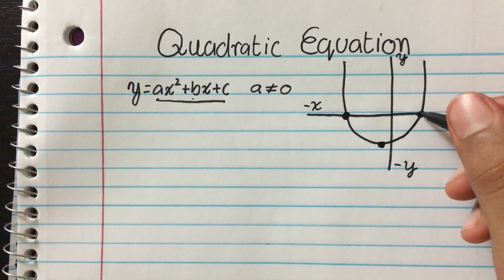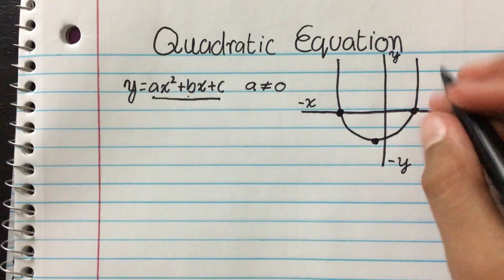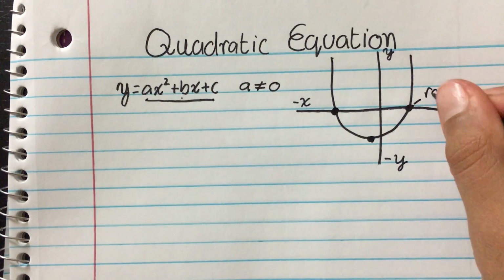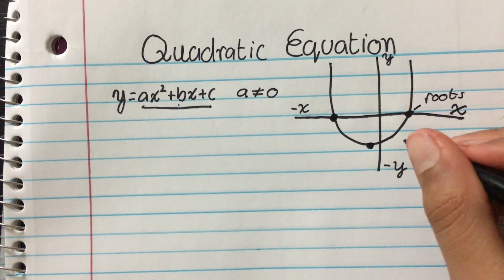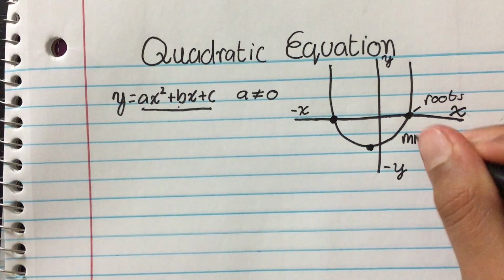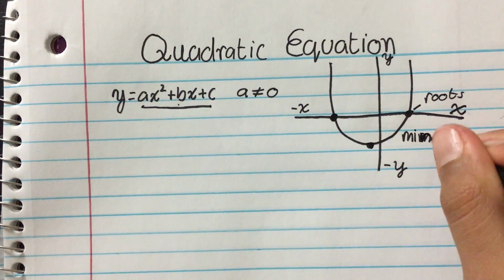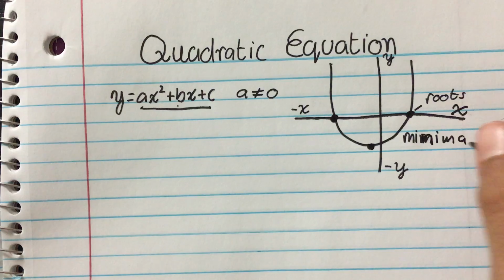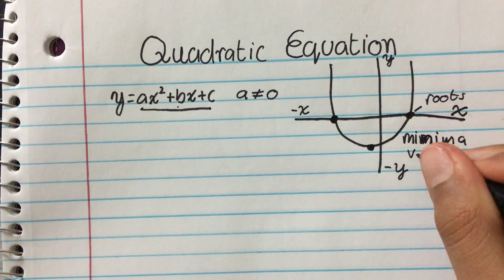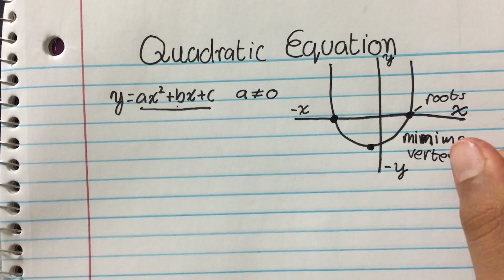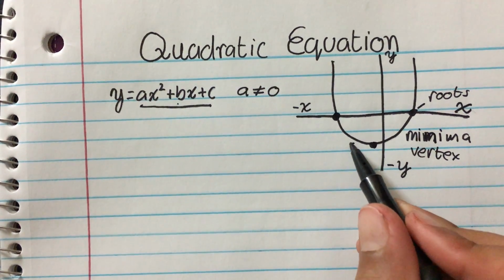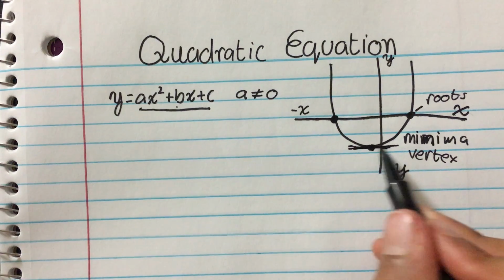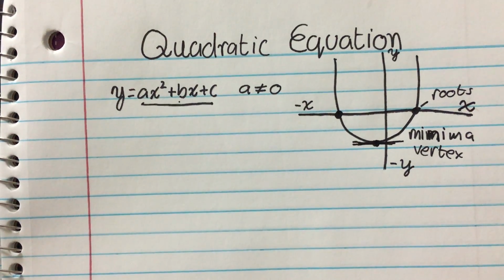These points where it cuts the x-axis are called roots. And this middle point can be referred to as the minima, or the vertex. The name minima is only true if it's actually the lowest point on the graph, which in this case it is.